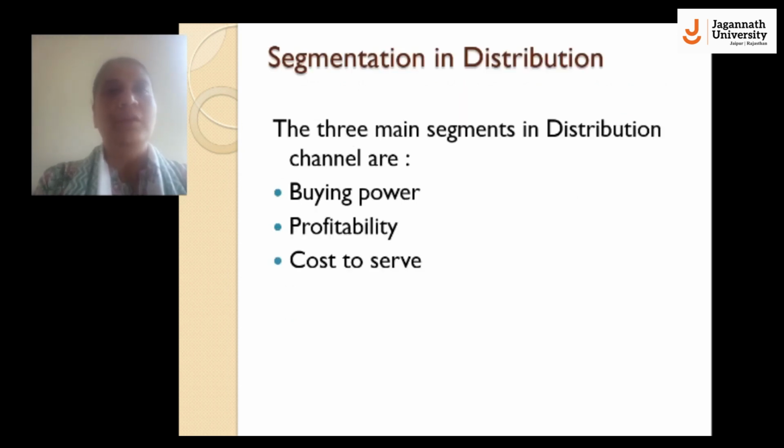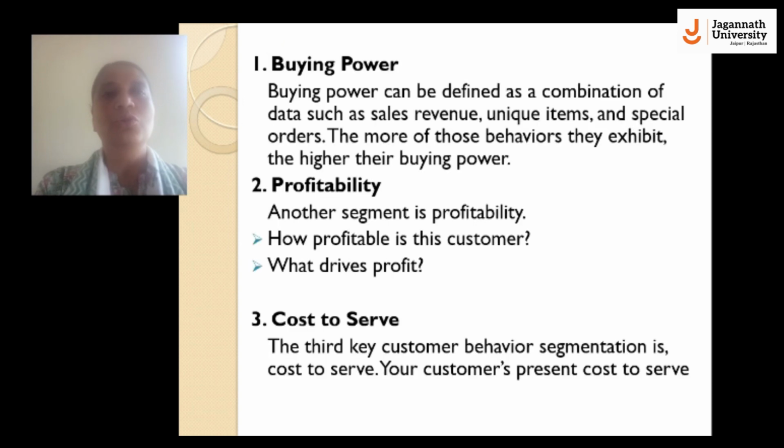Now we will discuss the segmentation in distribution. There are three main segments in distribution channel. They are buying power, profitability, and cost to serve. Buying power can be defined as a combination of data such as sales revenue, unique items, and special orders.